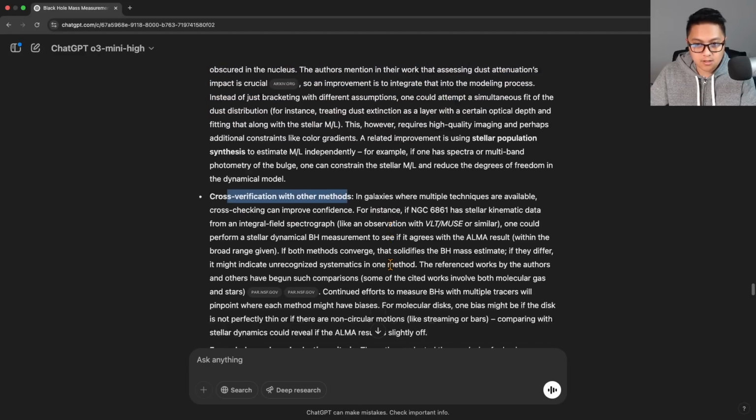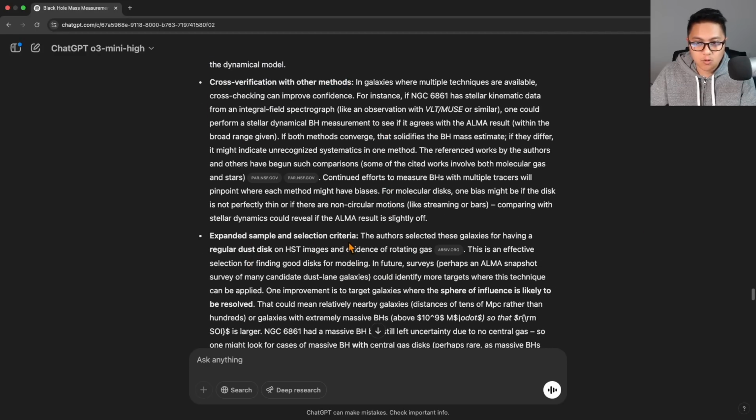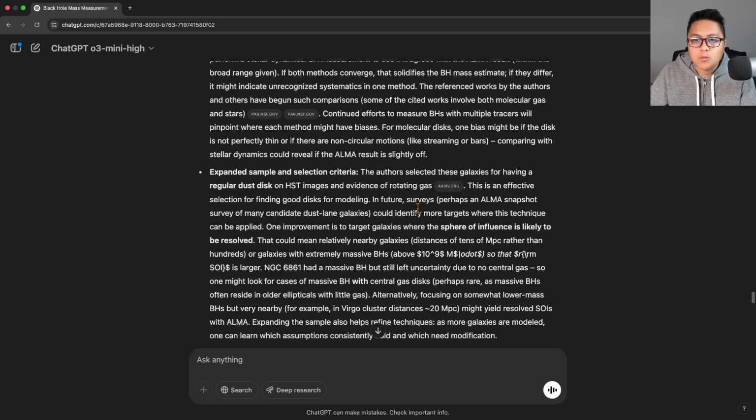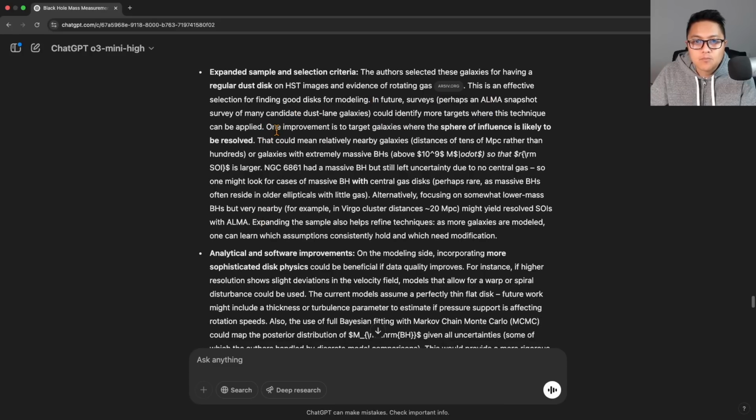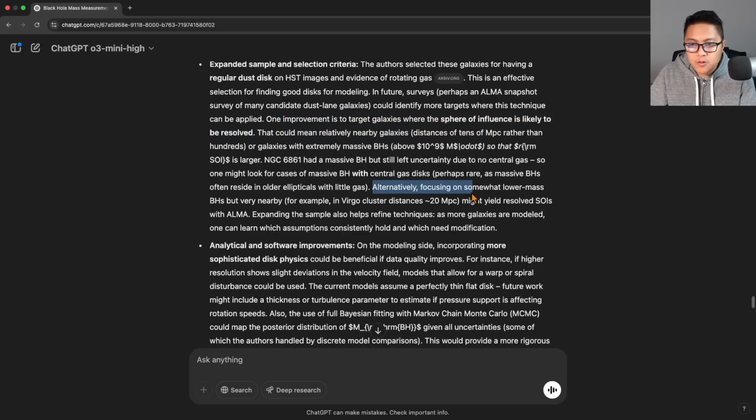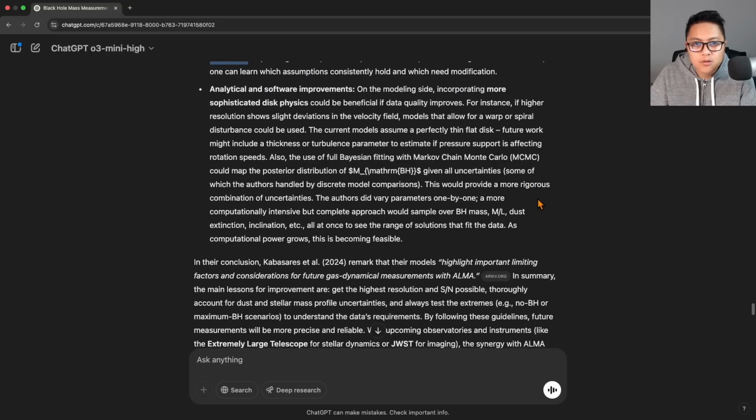Cross-verification is always good. Extended sample and selection criteria. Let's see here, but what do they say here? In future surveys, perhaps an ALMA snapshot survey of many candidate galaxies could identify more targets where this technique can be applied. One improvement is targeting galaxies where the sphere of influence is likely to be resolved. I mean, that was kind of the requirement before, but okay. Alternatively, focusing on somewhat lower mass SMBHs but very nearby might yield resolved SOIs with ALMA. I think we've already kind of gone through that.